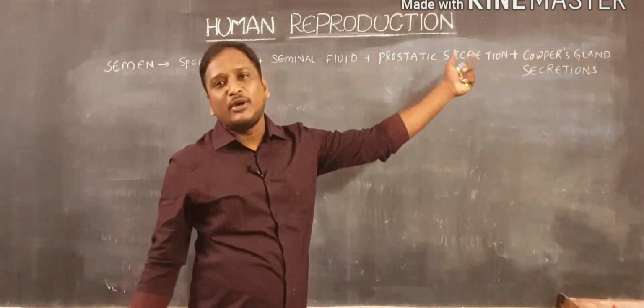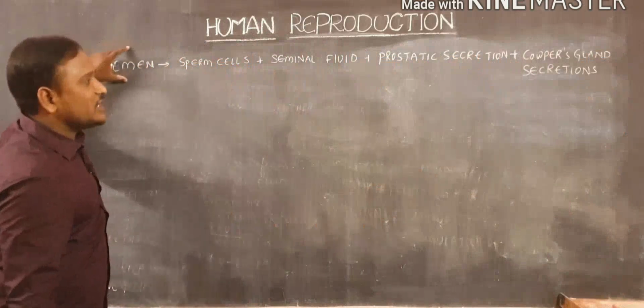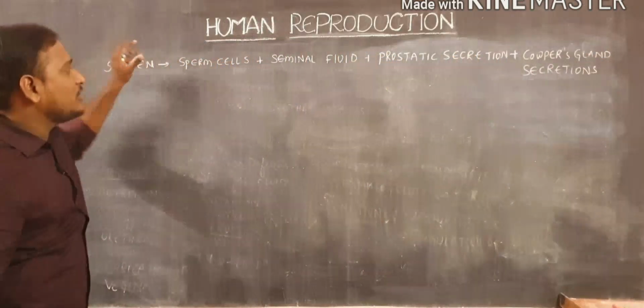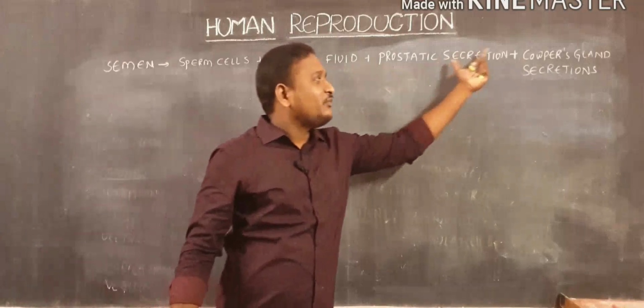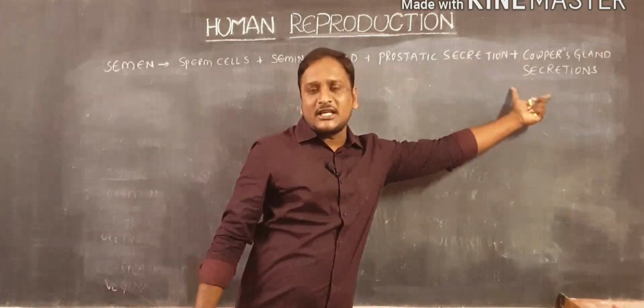Cowper's gland is nothing but the bulbourethral gland. So semen is formed from what materials? Sperm cells, seminal fluid, prostatic secretion, and Cowper's gland secretions.